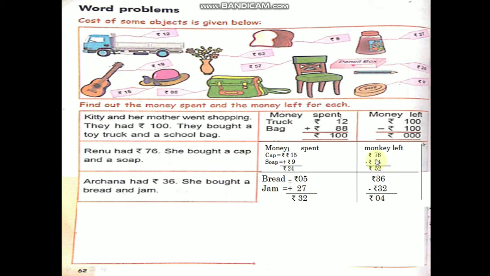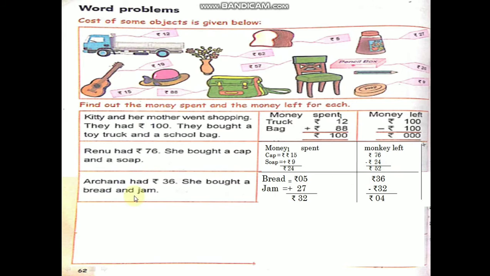Okay. 7 in the mind, 2 in the hand. Subtraction means before numbers you have to count. 7 before, 6, 5. You write 5 here. 52. How much money left, children? 52 rupees left with Renu.